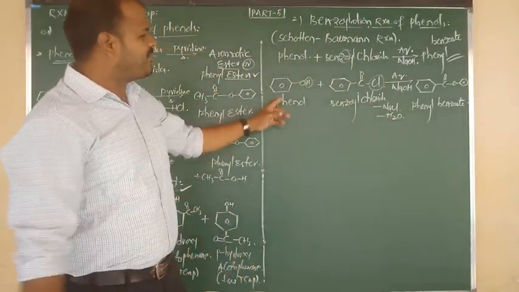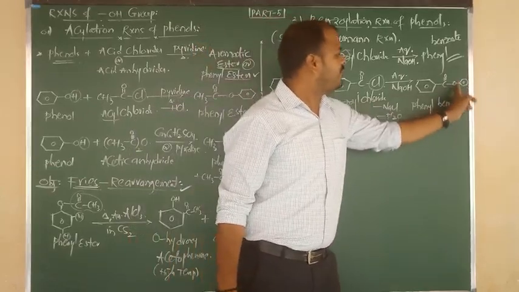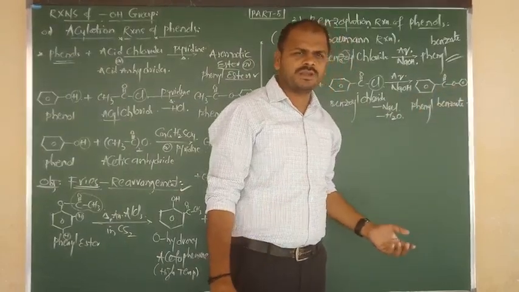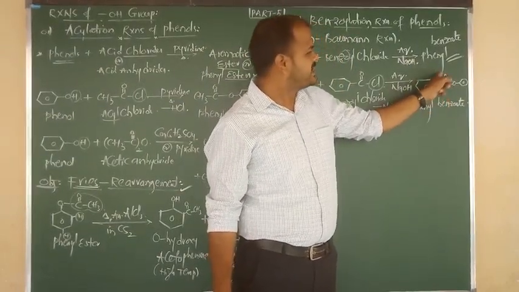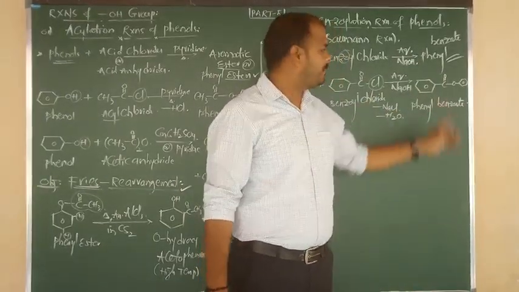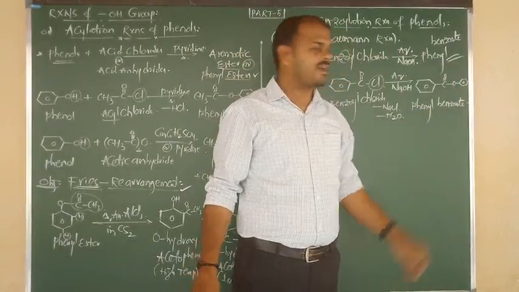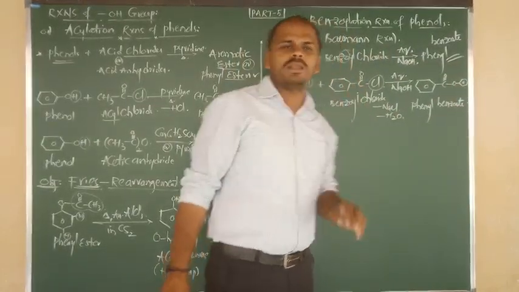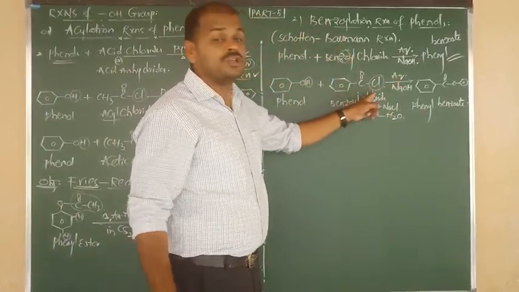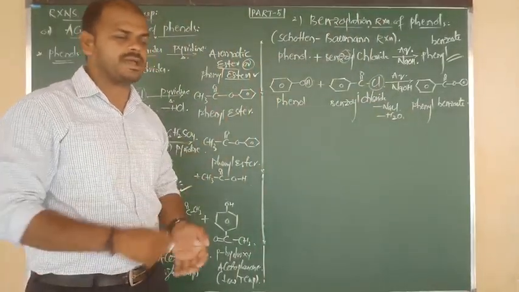Once again, phenol on reaction with benzoyl chloride in presence of aqueous NaOH gives phenyl benzoate. What is the formula of phenyl benzoate? C6H5 bond C double bond O bond O bonded to again C6H5. Two benzene rings on the sides and the COO ester group in the middle. So this is purely an aromatic ester, called phenyl benzoate, but only in presence of aqueous NaOH. This is called the Schotten-Baumann reaction. Reaction with benzoyl chloride is why we call it the benzoylation reaction. I hope you understand. Good.